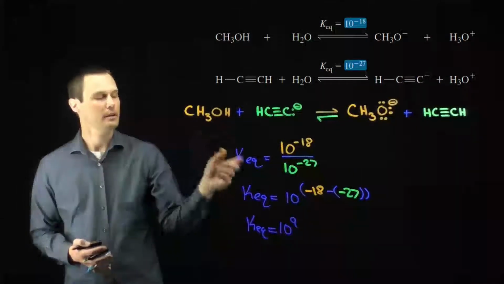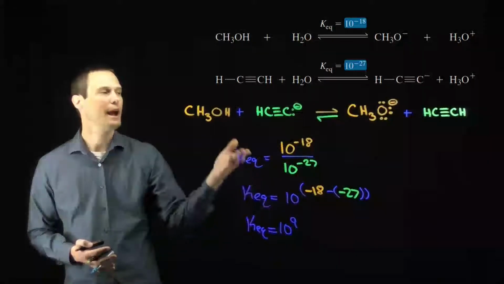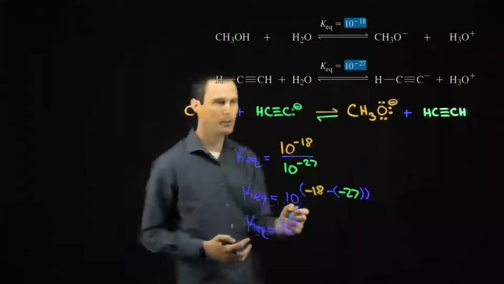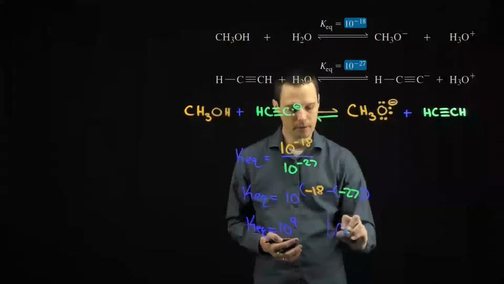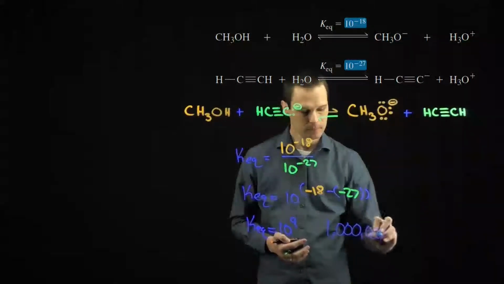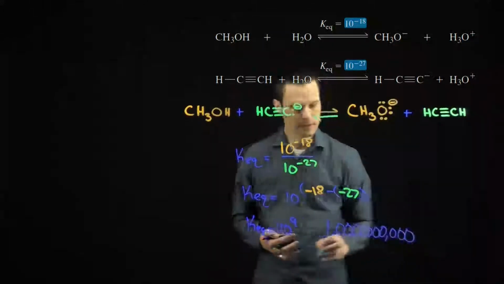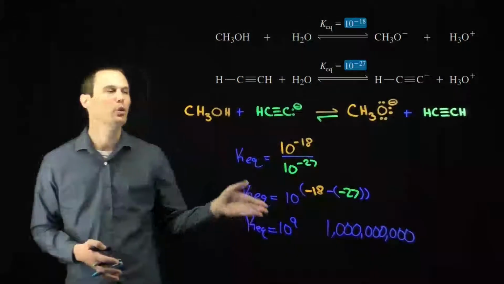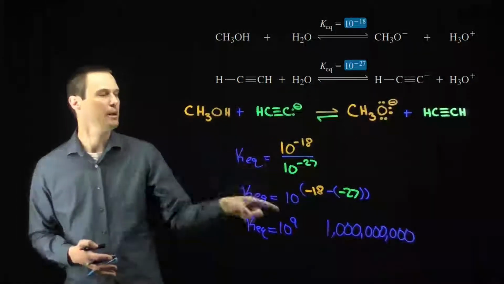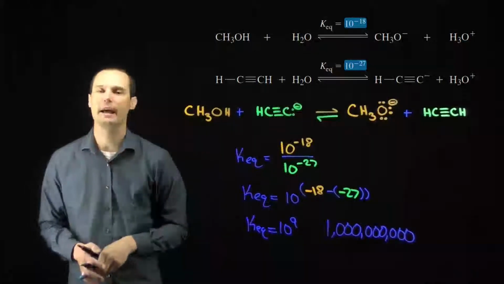That means that methanol is 10 to the 9th times stronger acid than acetylene. Put another way, that means methanol is 1 billion times stronger of an acid than acetylene. Let me say that again, methanol is 1 billion times stronger of an acid than acetylene.